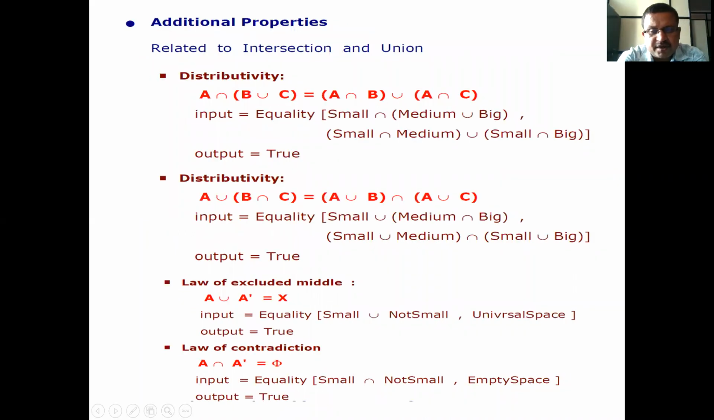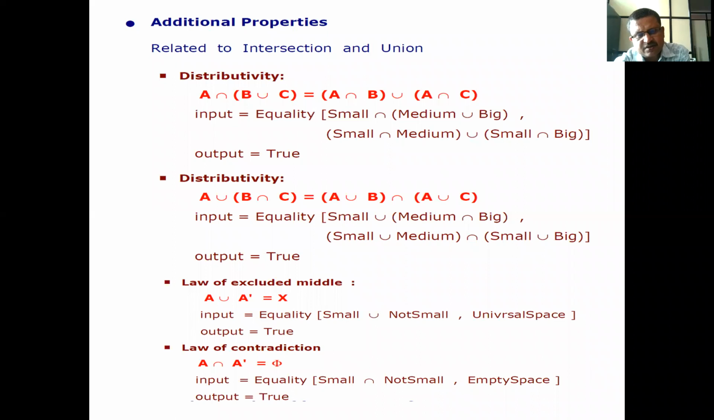Now, additional properties related to intersection and union. Distributivity: A intersection of B union C is equal to A intersection of B union of A intersection of C. These rules you may have studied in 12th standard. Therefore, input is equal to equality of small intersection of medium of union B, comma, small intersection of medium, union of small intersection of big.